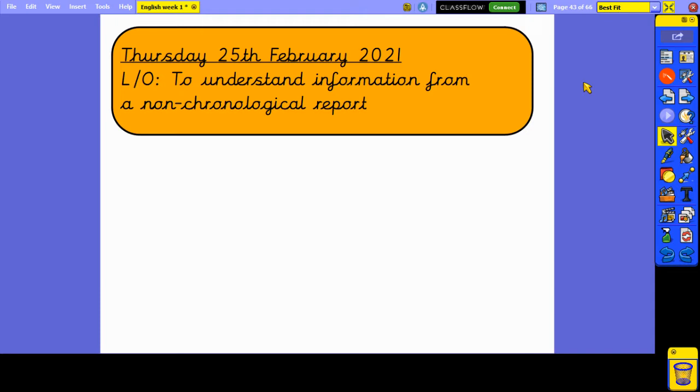Today is Thursday, the 25th of February, 2021, and we are going to be understanding information from a non-chronological report. This is a type of non-fiction text.